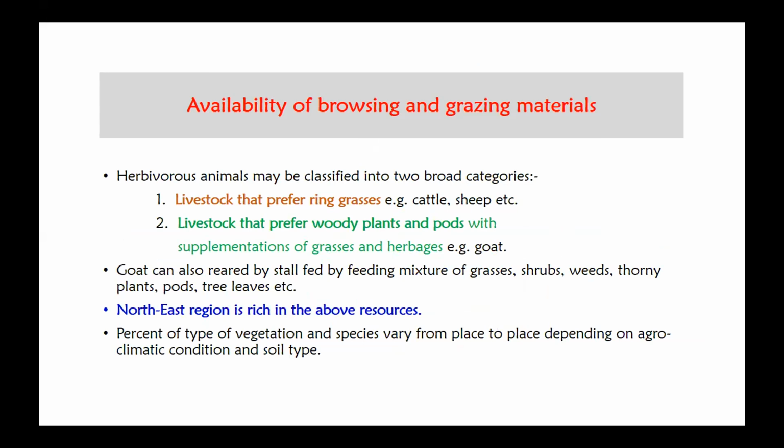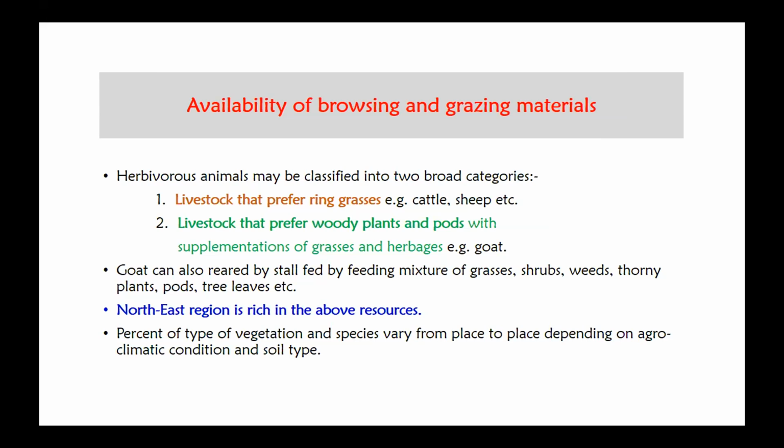is goat. In both cases, they can be reared on stall feeding by giving a mixture of grass, shrubs, weeds, thorny plants, and tree leaves, etc. In the Northeast, we have an abundance of various feed materials, so it is very much suitable in this region. Different types of vegetation and species are available in this region.